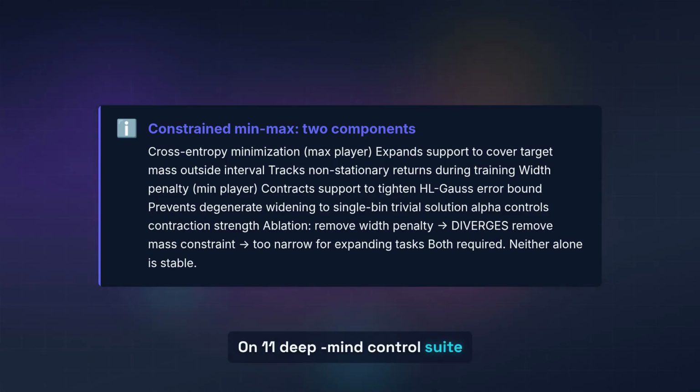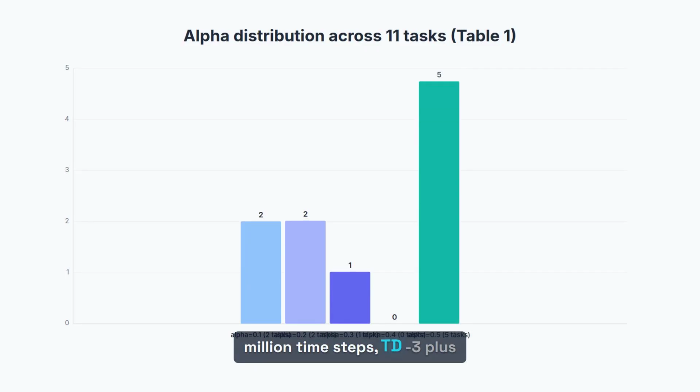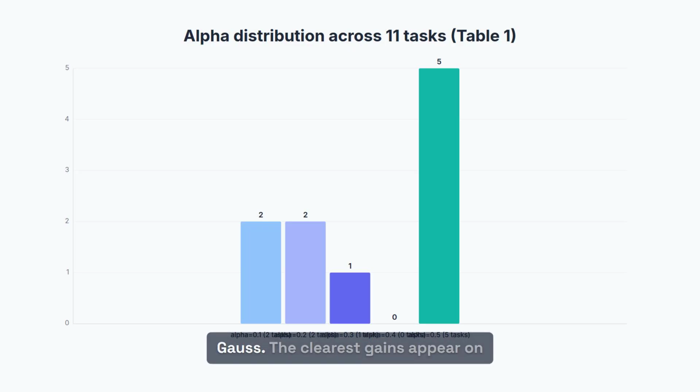On 11 DeepMind control suite tasks with 10 seeds and 3 million time steps, TD3 plus DySEL is generally competitive with or better than fixed support HL-Gauss. The clearest gains appear on the humanoid tasks: humanoid run, humanoid stand, and humanoid walk. The mechanism is that a dynamically learned narrower support gives finer per-bin granularity, letting the critic discern subtle return variations that the fixed broad support washes out.